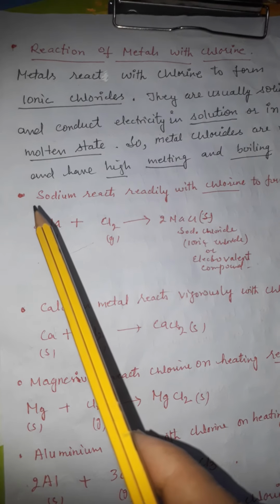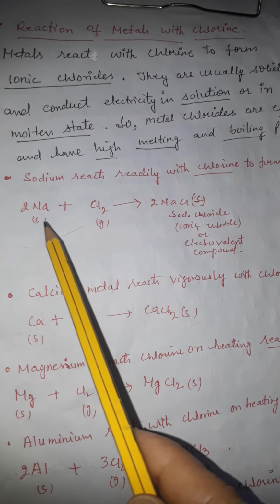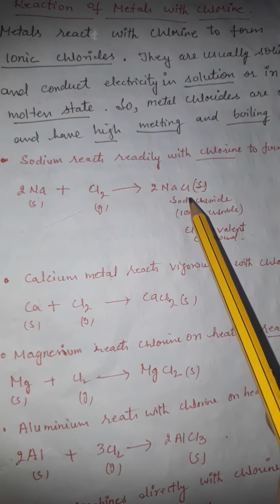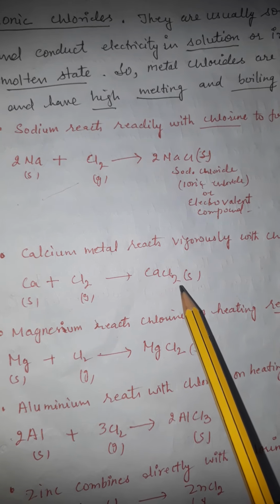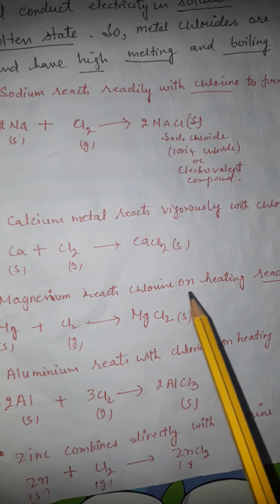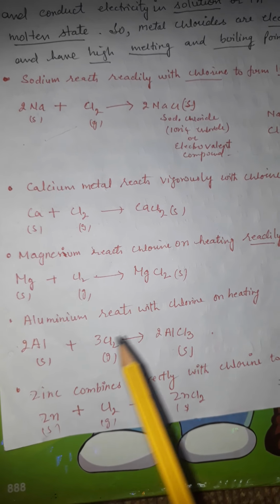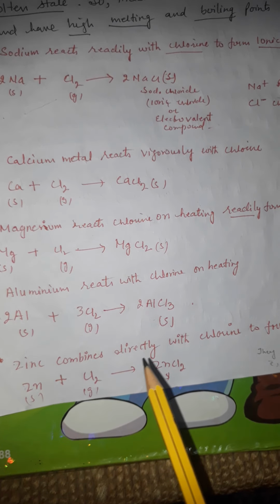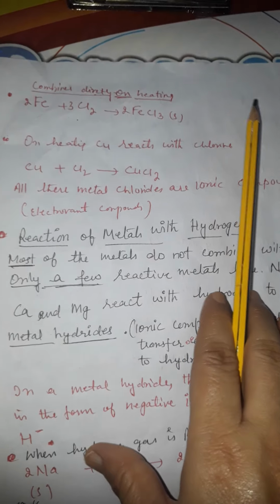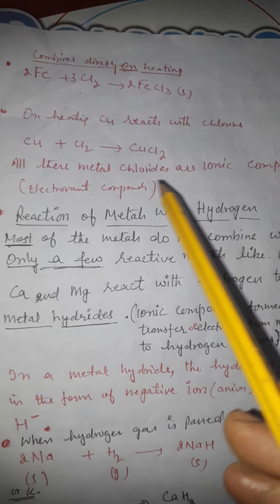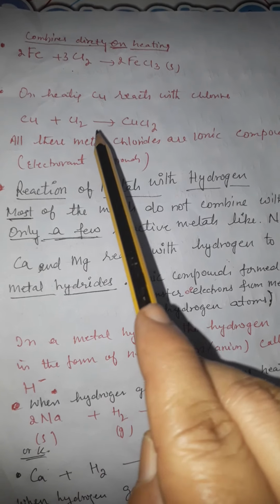So in this reaction, when sodium combines with chlorine, we get sodium chloride. Calcium combines with chlorine, we get calcium chloride. Magnesium reacts with chlorine on heating, we get magnesium chloride. Aluminium reacts with chlorine on heating, we get aluminium chloride. Zinc reacts with chlorine, we get zinc chloride. In the same way, when iron combines with chlorine, we get iron chloride, and copper combined with chlorine gives copper chloride.